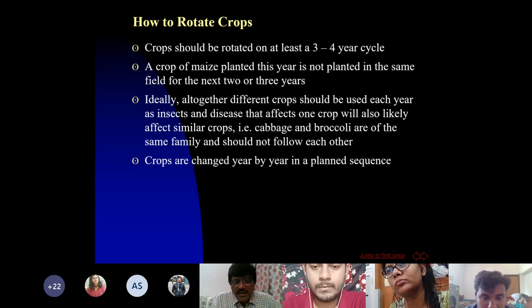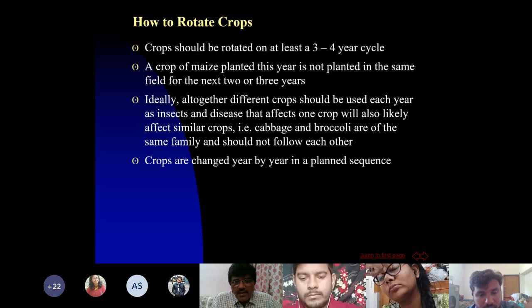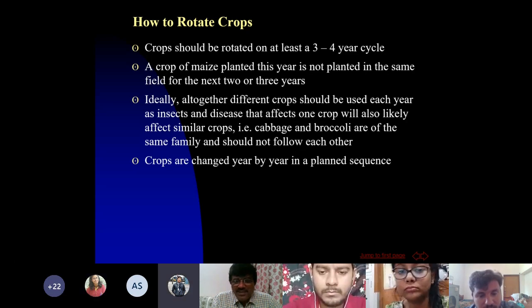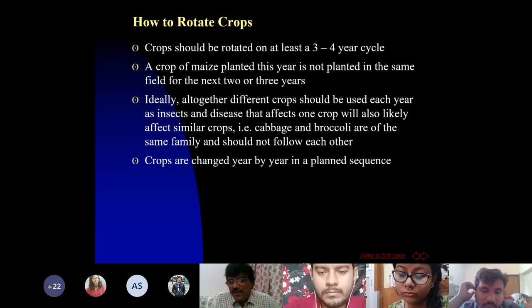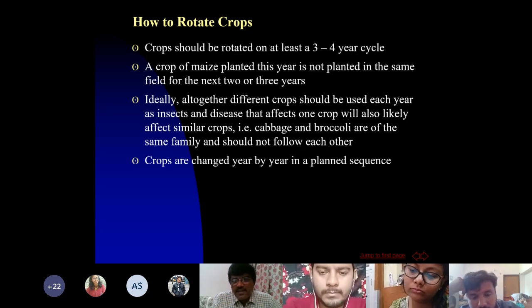DBM. Cabbage. Hello. DBM. Diamond black moth, sir. Yes, sir. Yeah, Diamondback Moth. So it can affect both cabbage as well as broccoli. Crops are changed year after year in plant sequence.